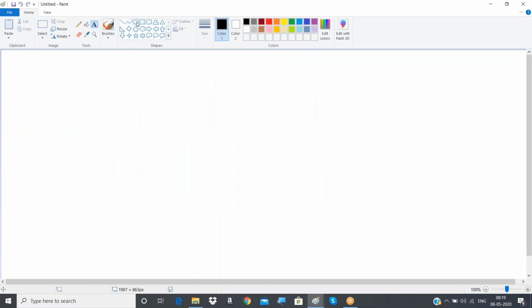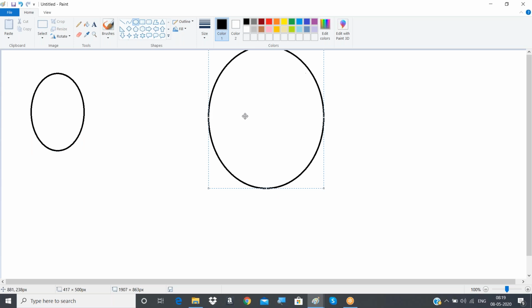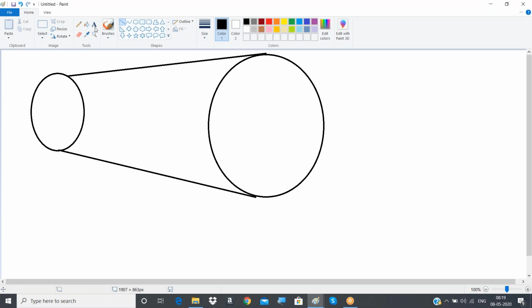Assume this is the client side and this is the server side. Here the connection will always be there between the server and the client. Here something like a browser will be there, and the browser will be connecting to the website.